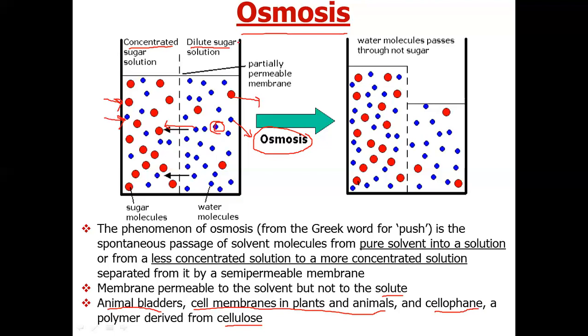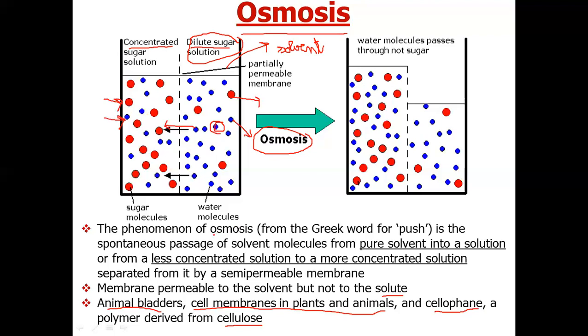So instead of dilute sugar solution, suppose we have pure solvent on this right hand side. Even then the solvent particles will move from the solvent side to the solution until there is an equal number of solvent particles on both sides.